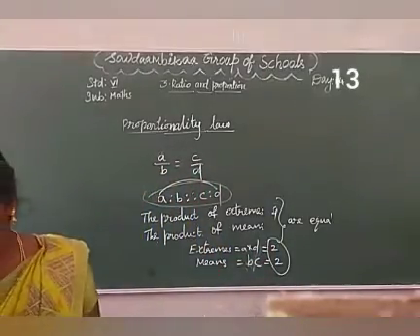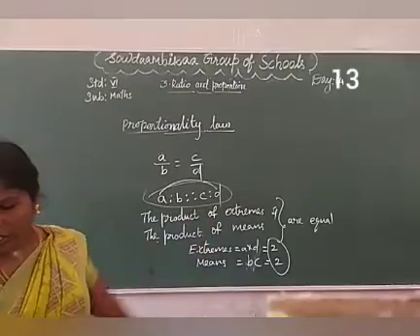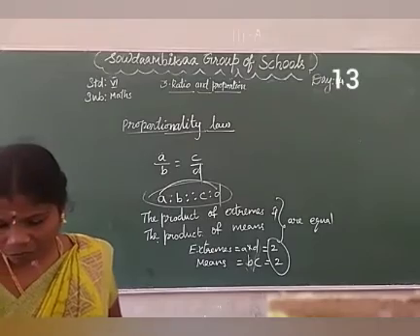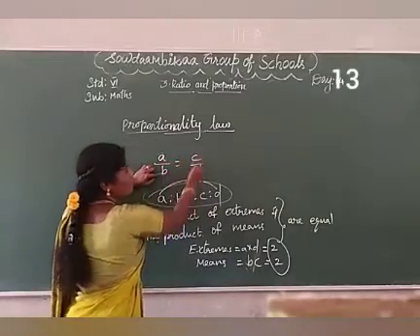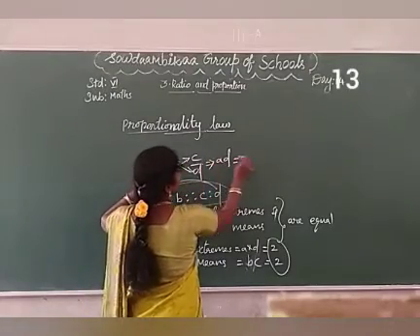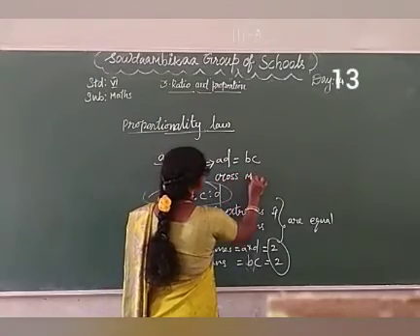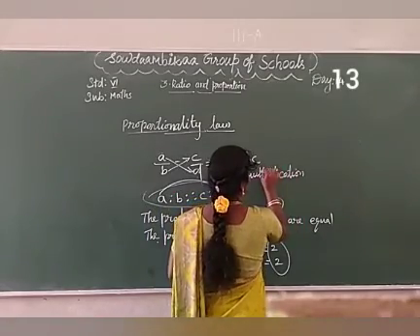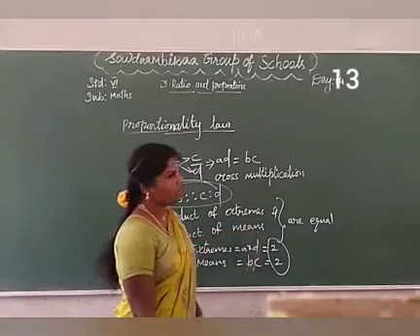Page number 68, the proportionality law. If two ratios are in proportion, A is to B as C is to D, the product of extremes is equal to the product of means. The two ratios are equal, A divided by B is equal to C divided by D, which gives AD equal to BC. This is cross multiplication. This is the proportionality law: the product of extremes and the product of means are equal.